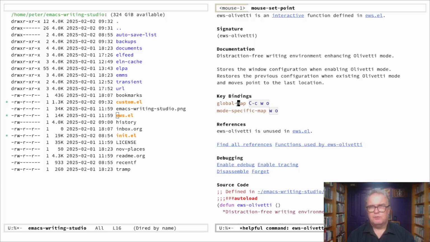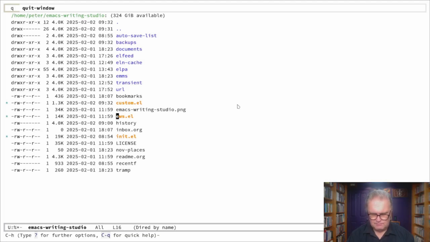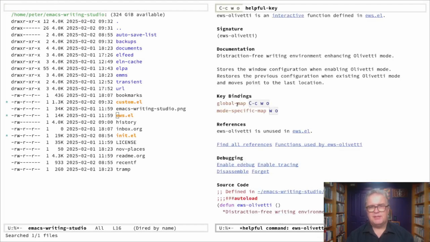We can also find out which keystroke does what. So for example, if I type Control H and then K, so that's help about a keystroke, and now I type Control C W O, it will do that again. Control H K, Control C W O, and that same screen pops up again. So we now see that this Control C W O keystroke is connected to the Olivetti function.